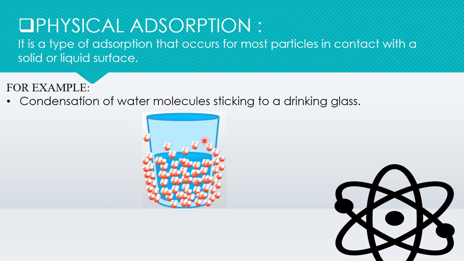Here you can see a glass is filled with cold water, or you can say chilled water. Now when you place a glass with the chilled water, you can see how the water droplets are forming one over the other outside the glass surface. And as time passes, that means more of the surrounding temperature is coming in contact with the glass surface, you can see that those water molecules start dropping down.